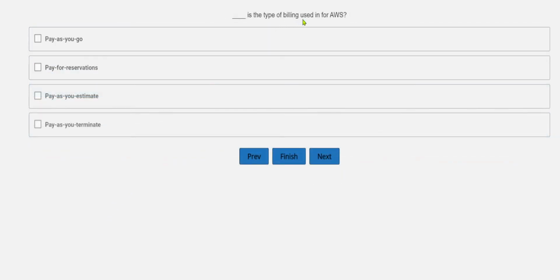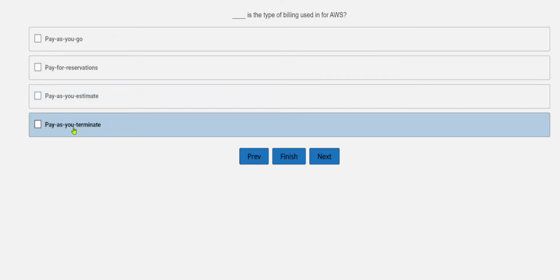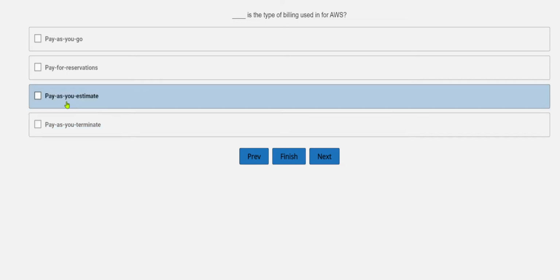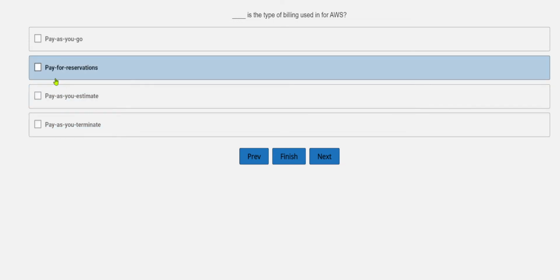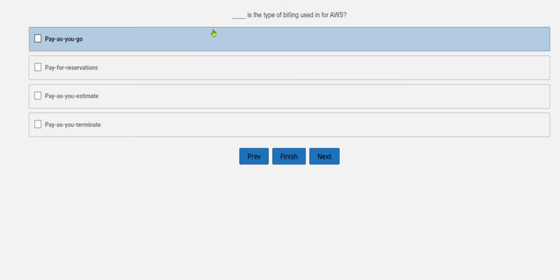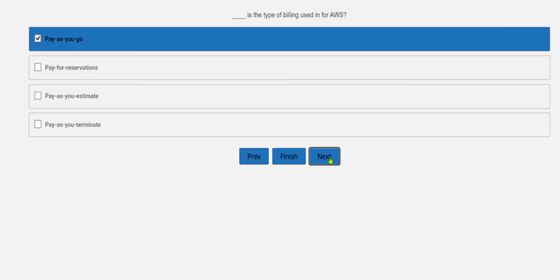What is the type of billing used for AWS? The options are pay for reservation, pay as you estimate, pay as you terminate. So it is not about pay as you terminate, and it is not about the estimation also. This is the simplest question, so I will go over here with pay as you go.